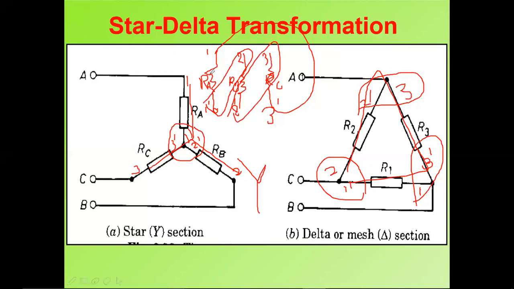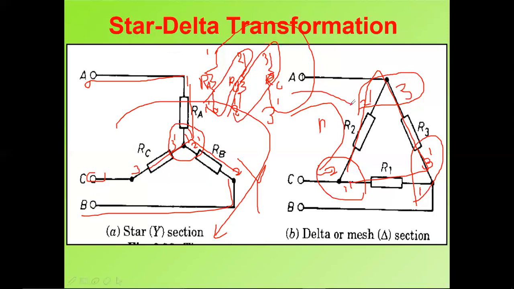After connecting like this, I'm taking the outer terminals like A, B, C. Always try to write in clockwise, not anti-clockwise. That is the reason I'm writing RA, RB, RC clockwise, and 1, 2, 3 clockwise. Instead of RA, RB, RC or R1, R2, R3, you can take RYB: red, yellow, blue. In three phase you use the same type of colors, right? So you can take RYB like this.